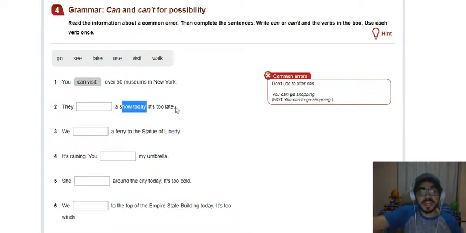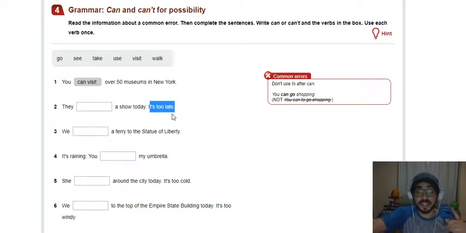A show today is too late. Pay attention, it's too late. É muito tarde. So, they, a show today. Can or can't? Can't. Por que, teacher, can't? Porque se tá muito tarde, como é que eu vou ver o show? Então, they can't. See, right? Ok? They can't see a show today, it's too late. Eles não podem ver o show hoje, é muito tarde.